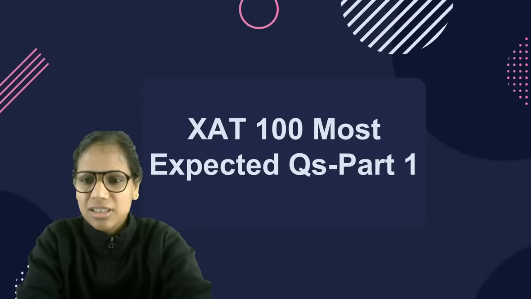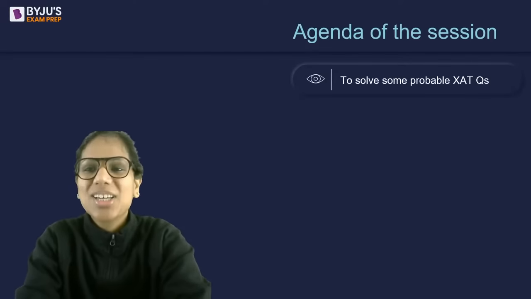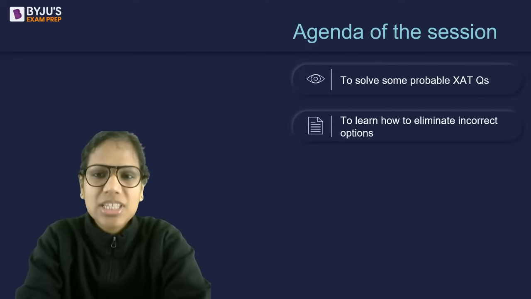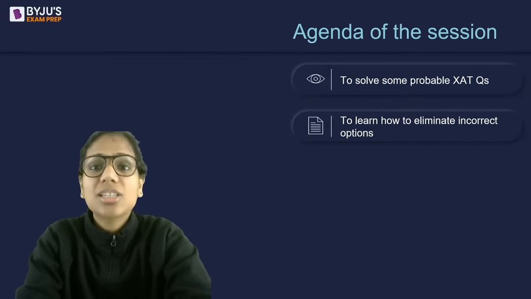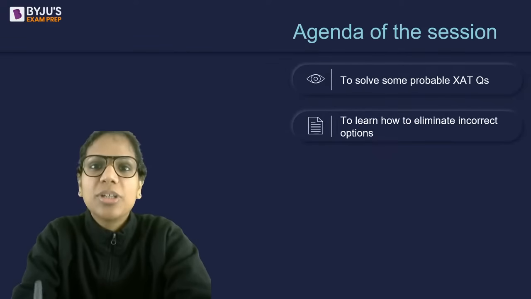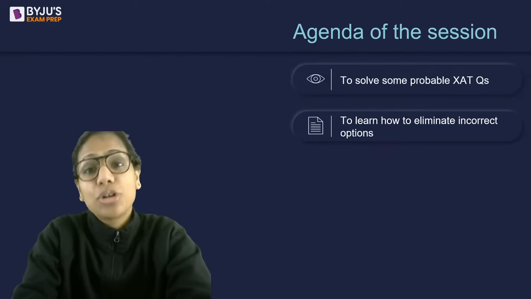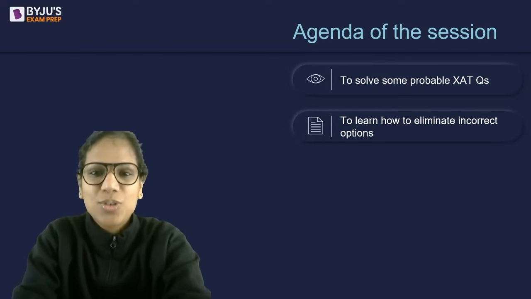Let's begin. You know the agenda for the day. The name of the session itself spells it out. We are going to solve some probable XAT questions, and at the same time, we are going to learn how to eliminate incorrect options. I think that's very crucial in an exam where a lot of your questions tend to be on the moderate side, or moderate to difficult side. So that's going to be the agenda for the day.